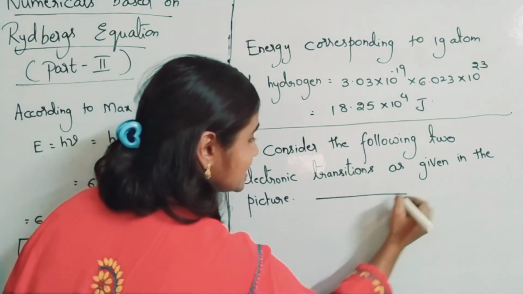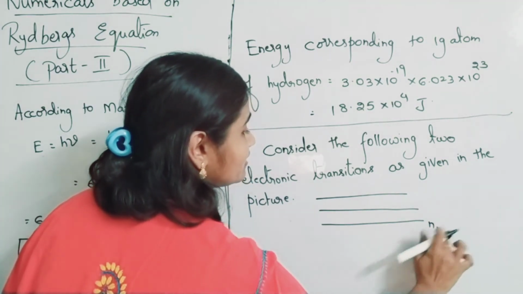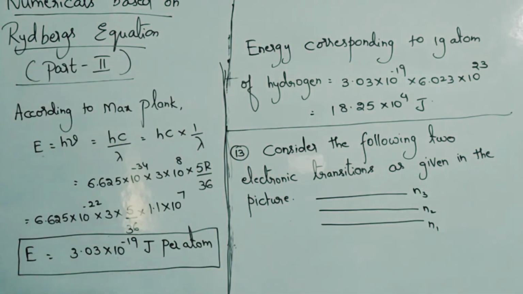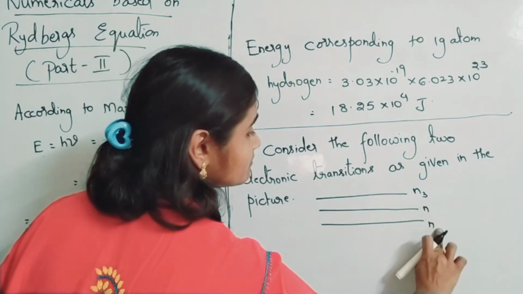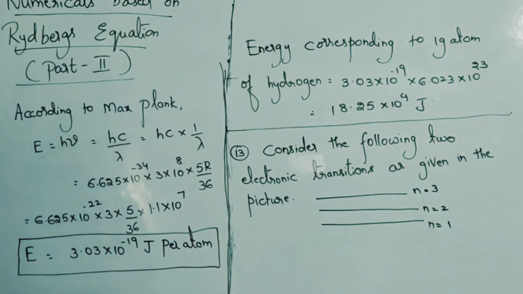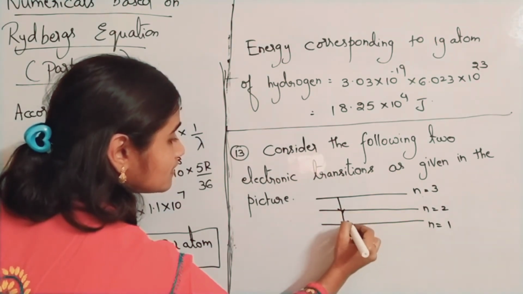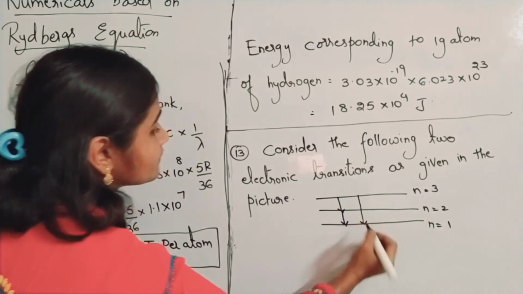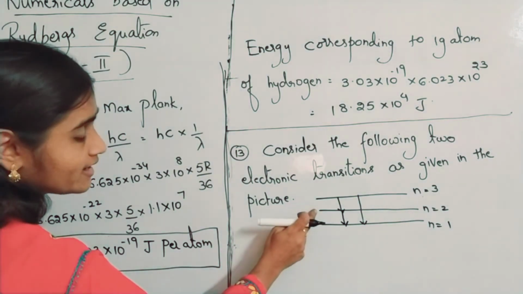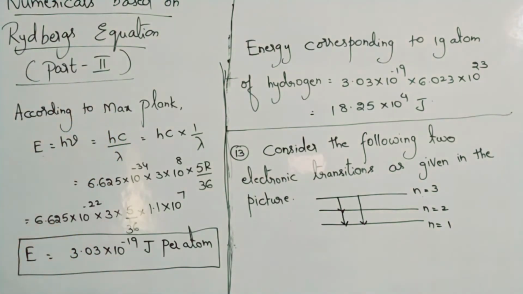Three transition lines are given, energy levels. Okay, this is n1, n2, n3. Let us take n is equal to 1, 2, 3: first orbit, second orbit, third orbit. So the transition is given like this, a small diagram. One transition is from third to second, another transition is from second to first, and another transition is from third to first. Okay, so it was given like that.